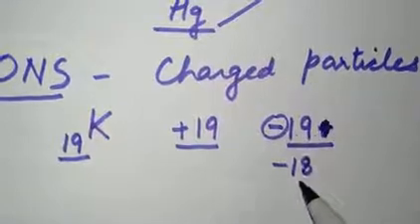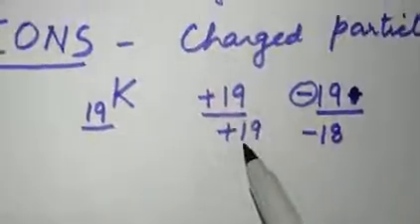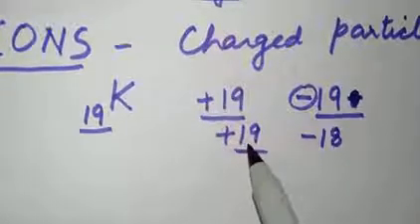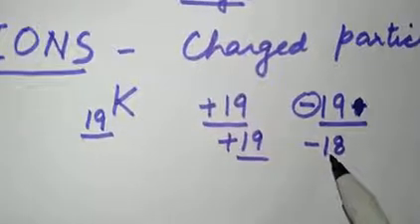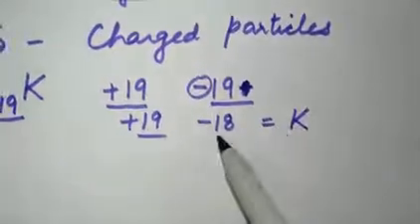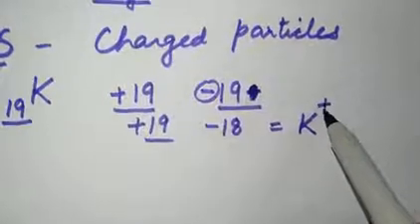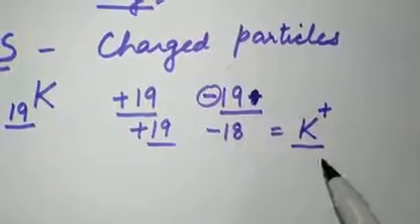This remains plus 19 because they are not going to lose or gain positively charged particles. So this becomes plus 19 and minus 18. Now the net charge is plus 1. Plus 19 minus 18 is plus 1. That is why potassium ion is K plus. We write it like this.